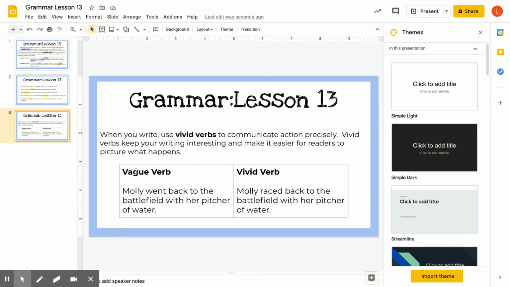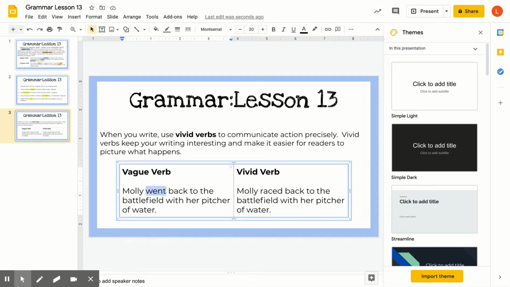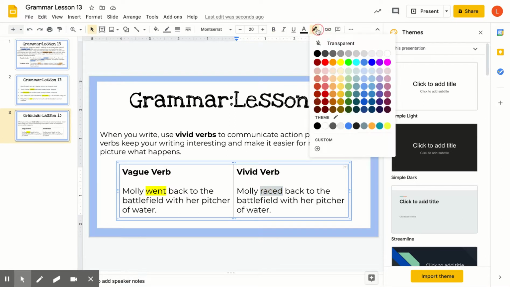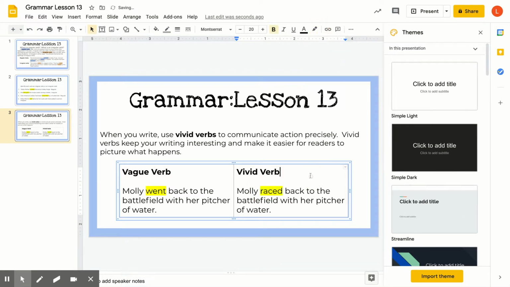So here's an example of a vague verb versus a vivid verb. Vague is another word that means unclear. So Molly went back to the battlefield with her pitcher of water. Went is kind of a vague verb because we know it denotes that she went somewhere, but we don't know if she walked, if she ran, if she went in a car, how she got there. It's just very vague. But right here, Molly raced back to the battlefield with her pitcher of water. So we still don't know. I'm assuming she was on foot. She might have had a horse. It doesn't tell us, but it does tell us about her speed. If she raced back, she went very quickly. And there's a lot more action that you can imagine in the second sentence than there is in the first.